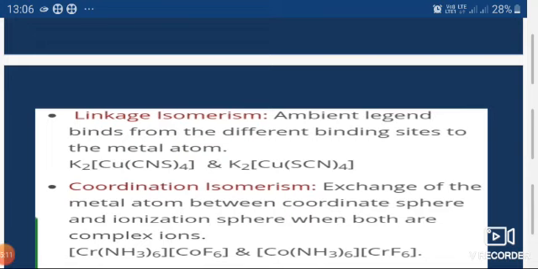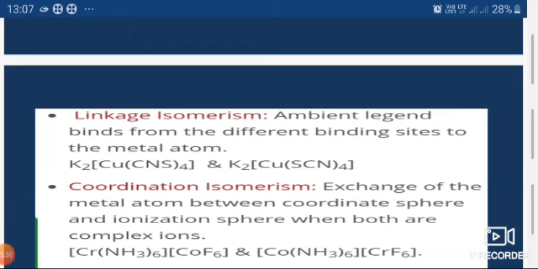In linkage isomerism, an ambidentate ligand binds to the metal atom through different binding sites. Linkage isomers are the species in which the same ligand binds with the central metal ion through different atoms or different sites, and the phenomenon is known as linkage isomerism.